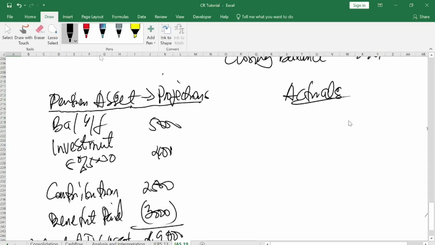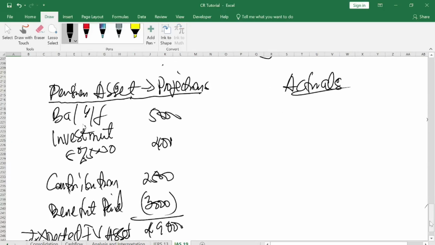What actually happened? We have this opening balance from the beginning of accounting year, which is 5,000. Now the actuarial said that they are going to invest this 5,000 into an 8% insurance company. But something happened at the end of the account, you understand? We couldn't get the 8%, though he went and locked it up.